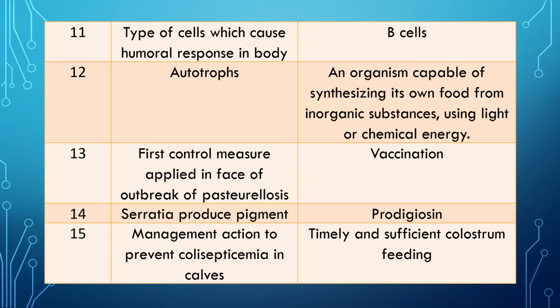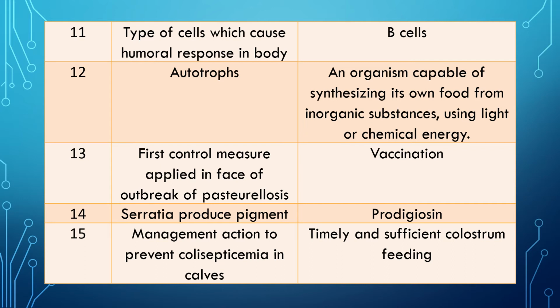Trophs, tropism. Autotroph organisms. Answer is an organism capable of synthesizing its own food from inorganic substances using light or chemicals as an energy source, and they grow on these inorganic substances. That is autotrophs.